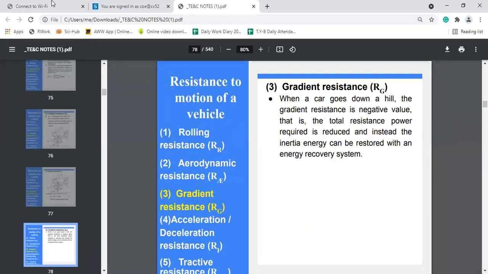When a car is going down a hill, we can consider the gradient resistance value as negative.